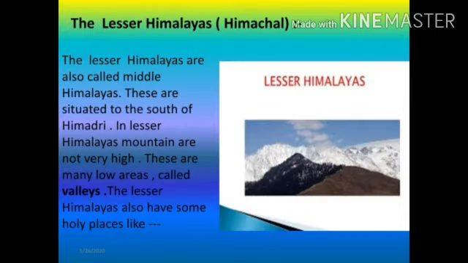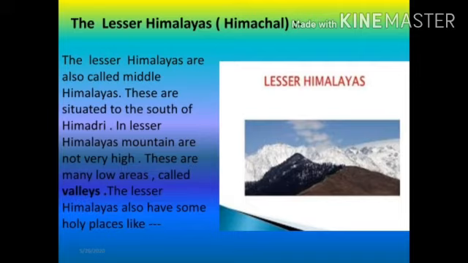The second range is the Lesser Himalayas, also called Himachal. Look at this picture. The Lesser Himalayas are also called the Middle Himalayas. These are situated to the south of Himadri. In the Lesser Himalayas, mountains are not very high.